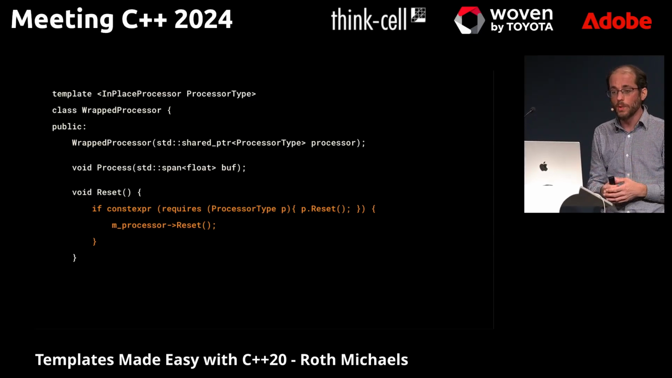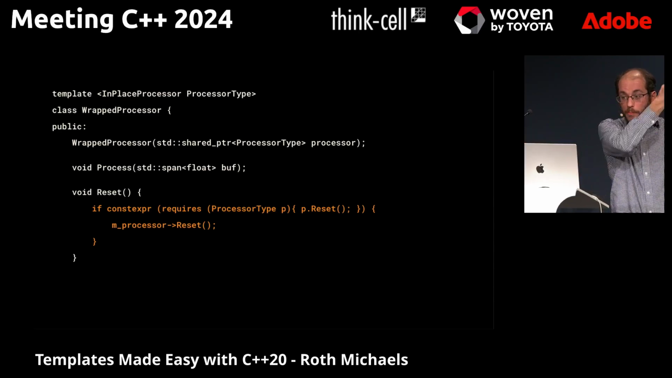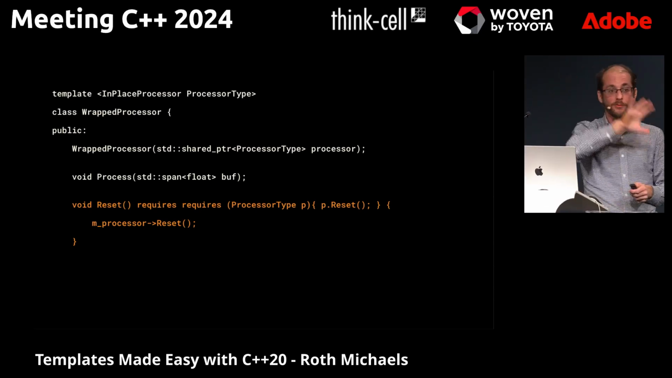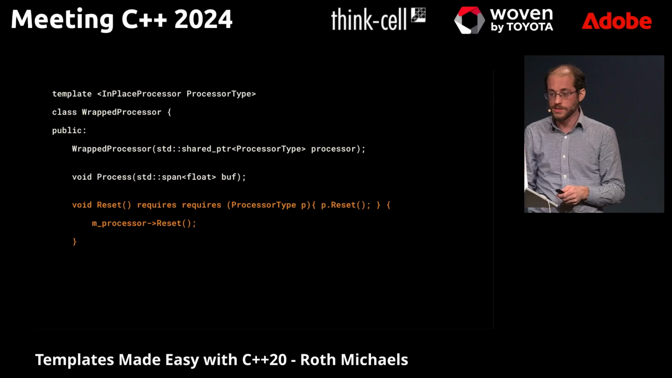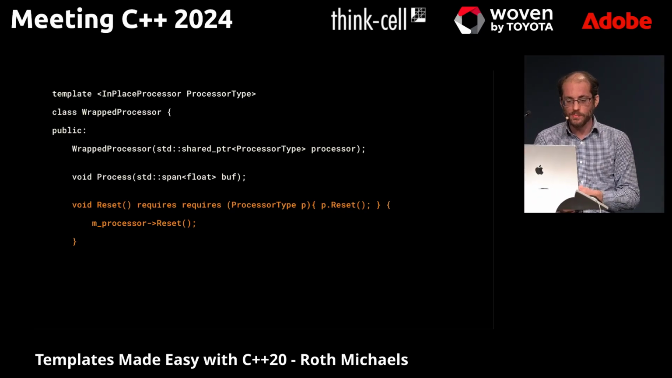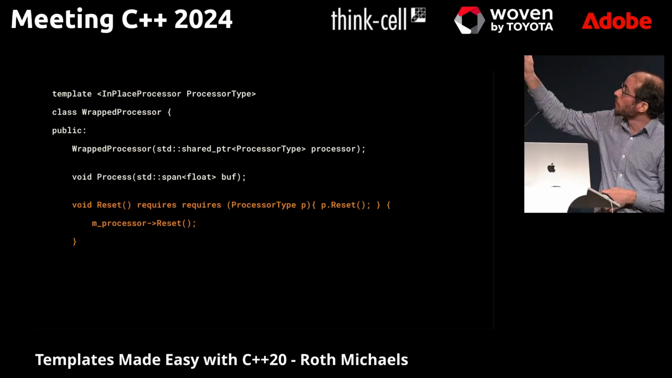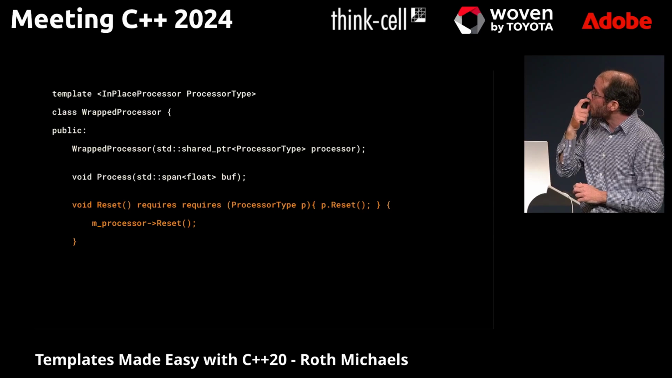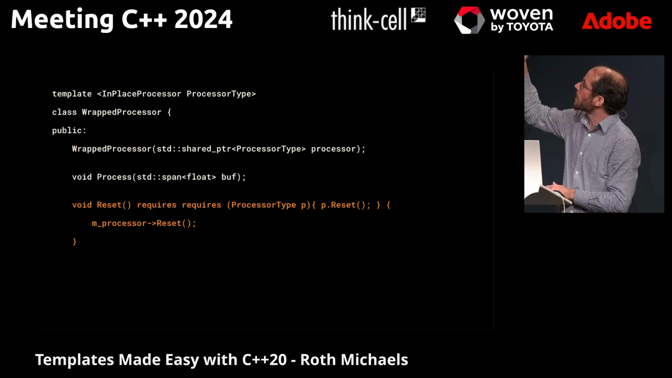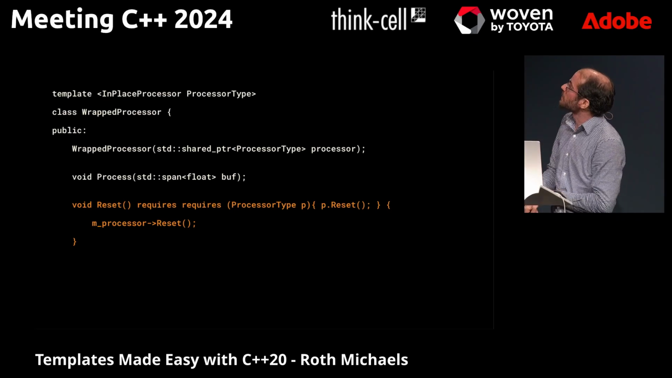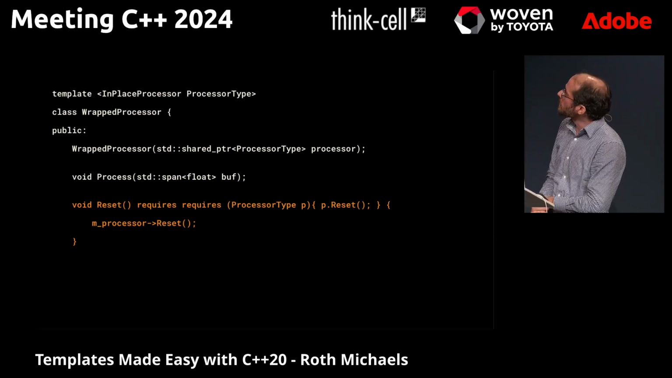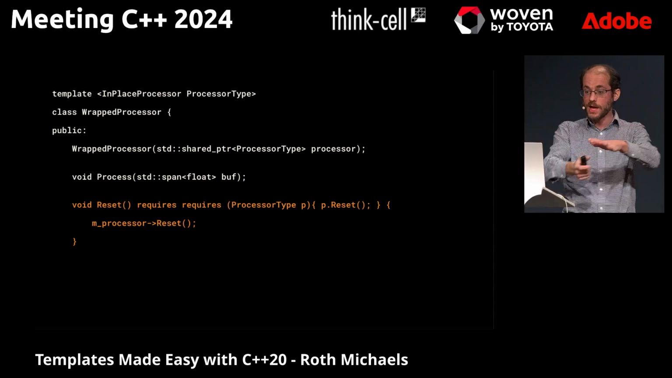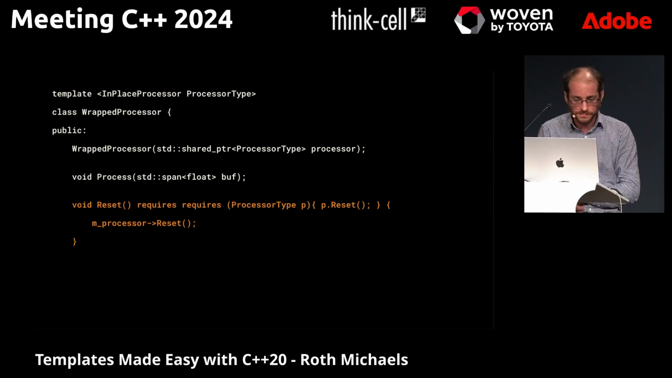Or maybe we want to actually pipe that API difference up to our wrap processor. So another variation is we could actually make the whole reset function disappear if we want to. In this case, if you remember, you could put a requires after the function. I could have a named template here, but I'm using one of these requires clauses after the requires expression. So I'm saying we require that processor type P has a P reset. And if that's not true, then that entire reset function is going to disappear.